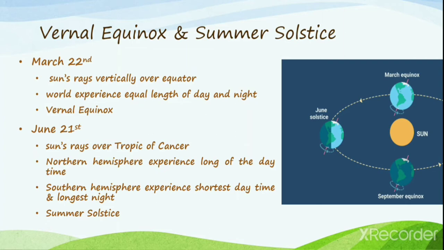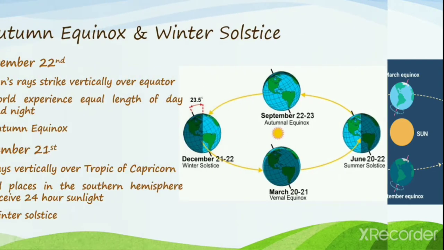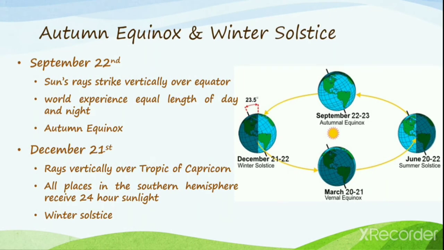From June 22nd onwards, the sun appears to go more and more towards the south. And on 22nd September, the sun's rays strike vertically over the equator. This phenomenon is termed the autumnal equinox. On this day, all the places over the world experience equal length of day and night.